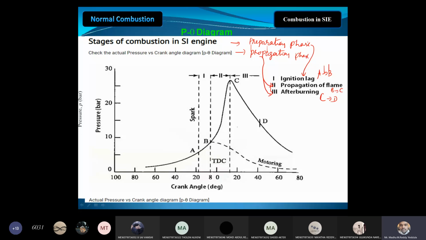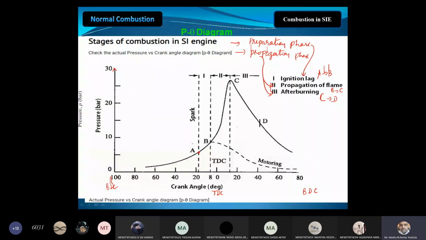Preparation phase is the ignition lag period, and propagation phase is nothing but propagation of the flame as well as the afterburning. You can see on the y-axis, as I told, it is the pressure. On the x-axis, it is the crank angle, and this is the bottom dead center. This is top dead center, and again we have somewhere here bottom dead center. Okay, right.